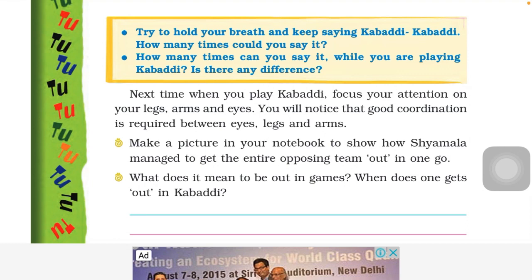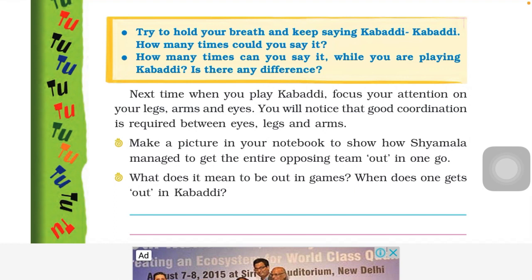kabaddi game. Now make a picture in your notebook to show how Shyamla managed to get the entire opposite team out in one go. You have to draw this picture from page number 78, which shows Shyamla with the three opposite members. She easily puts them out, and they also easily cross the line at the center position. So you can draw this from the picture on page number 78.